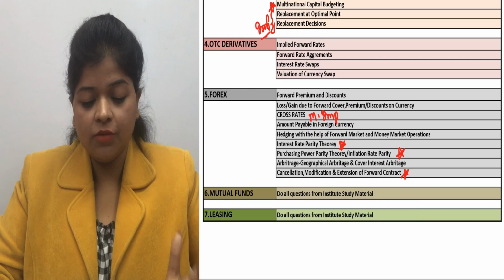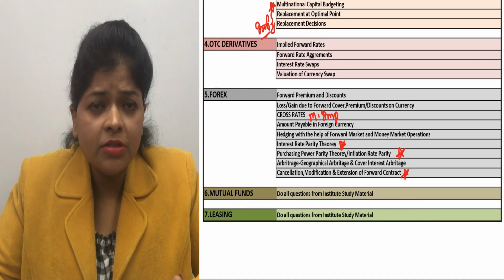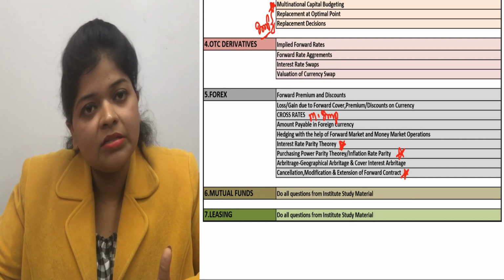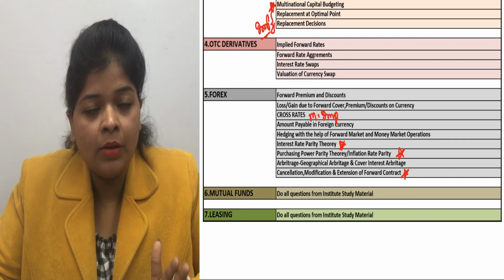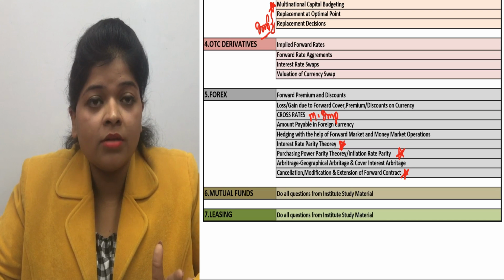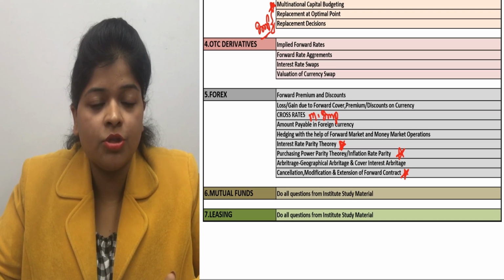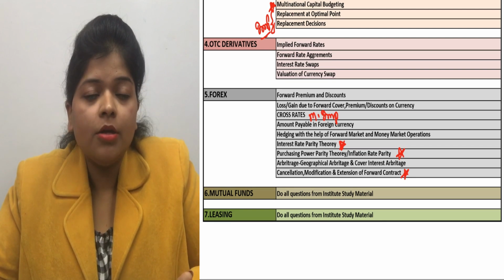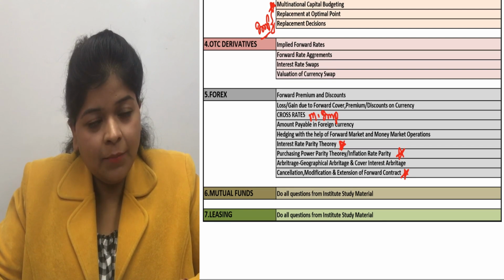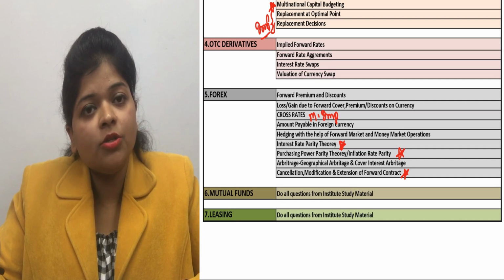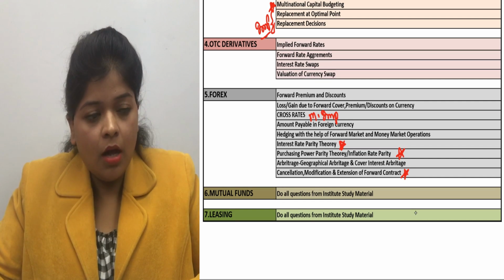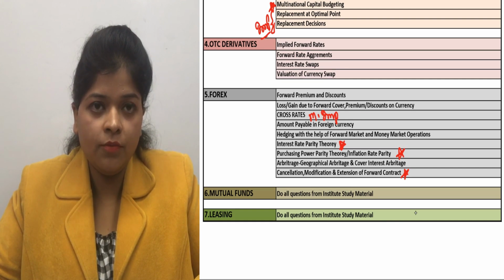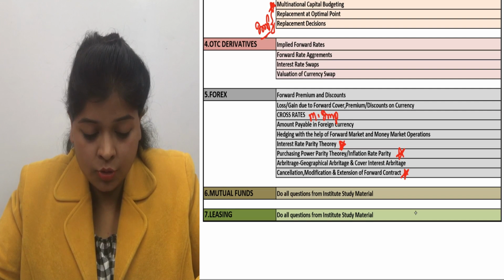And after that, mutual funds. Mutual funds is not that much lengthy a chapter, but this is an important chapter. Institute may ask around 8 to 10 marks, or sometimes it may be a 15 marks question from this chapter. So try to do all the questions from this chapter, from our institute study material. Okay, around 6 to 7 questions are there, so try to solve all those questions.